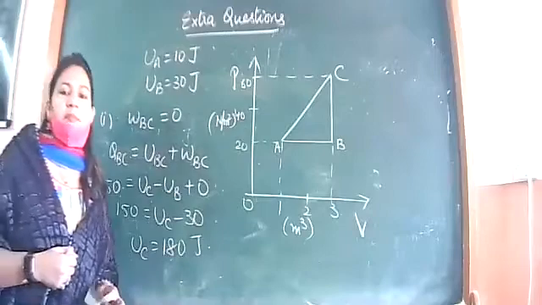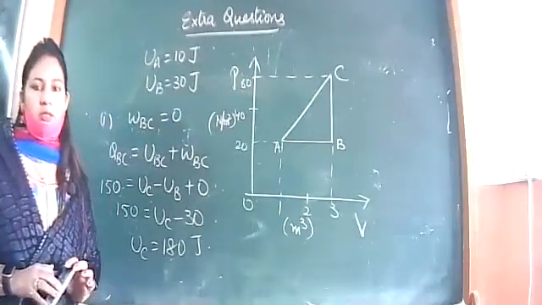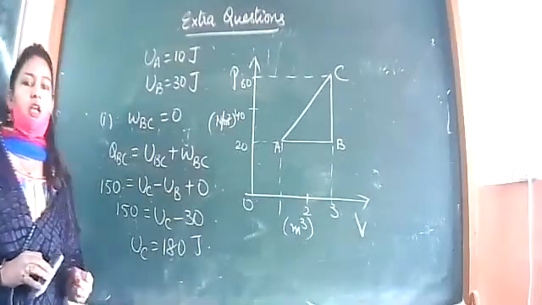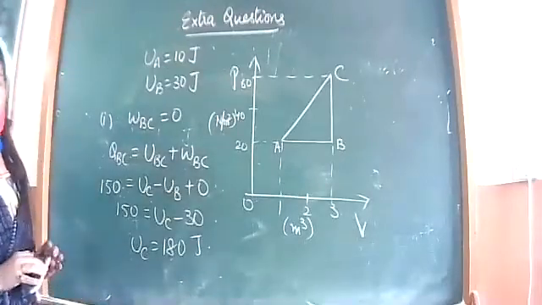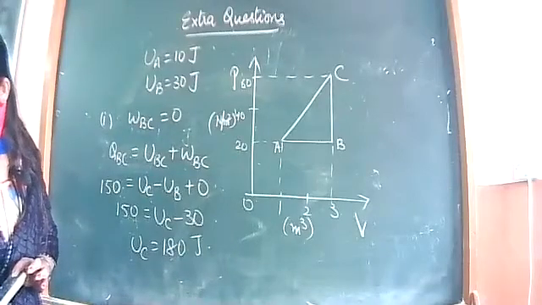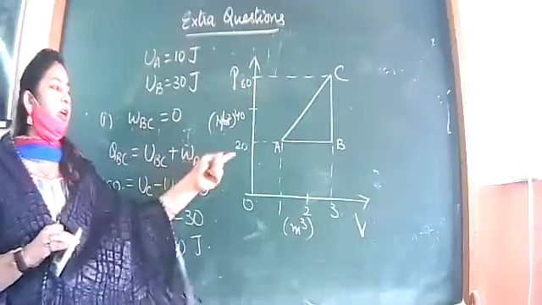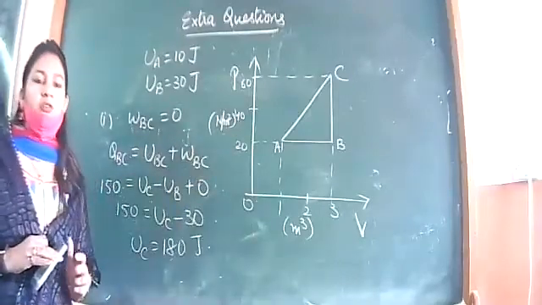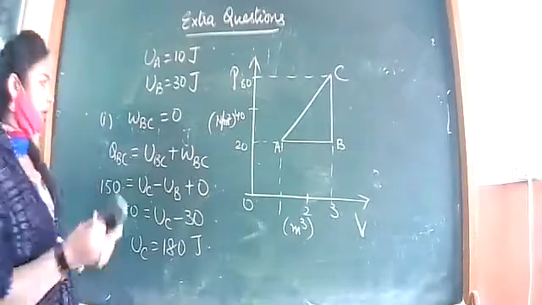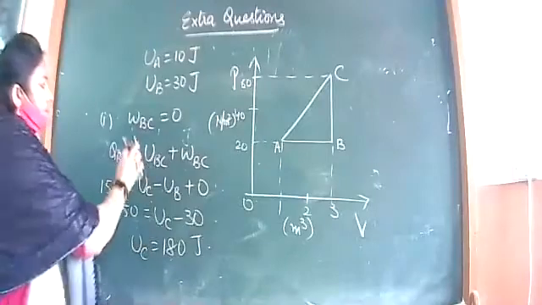After this, we will try the second part again. We will use first law of thermodynamics, right? So try that yourself. What are we to find in the second part? We are supposed to find heat energy in going from A to B. So that again you will find using first law of thermodynamics. So let us do that. Should I rub this? Bataiye.